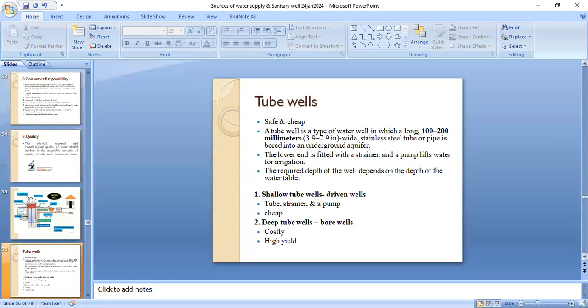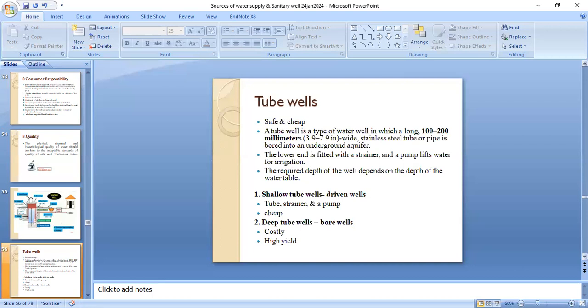Now the tube wells. These are safe and cheap sources of water. A tube well is a type of water well in which a long 100 to 200 millimeters or 3.9 to 7.9 inches wide stainless tube or pipe is bored into an underground aquifer. The lower end is fitted with a strainer and a pump lifts water for irrigation. The required depth of the well depends on the depth of the water table.